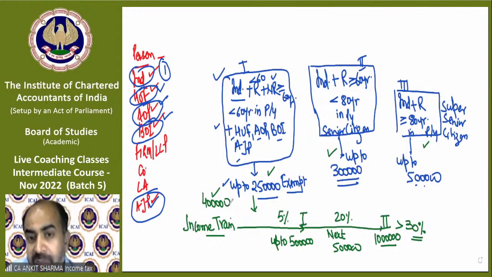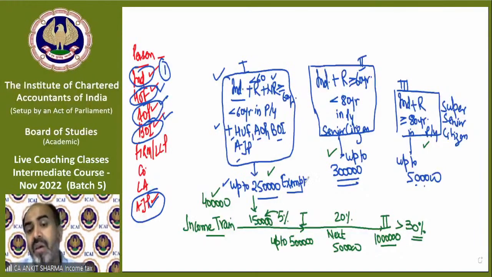So if you have 4 lakh rupees income, that means 2,50,000 will be exempt, and only 1,50,000 will be taxable at the rate of 5%. Understood? Because 2,50,000 is exempted.